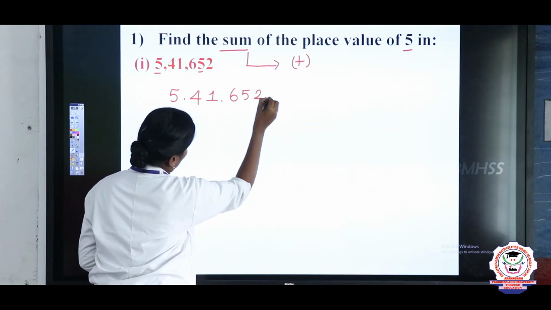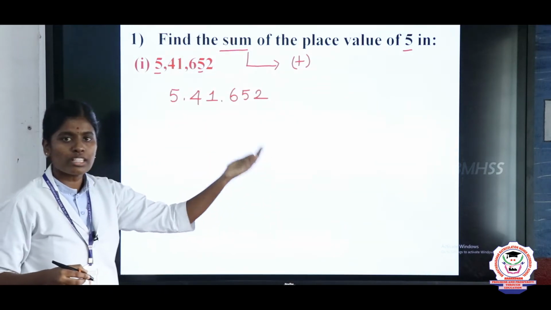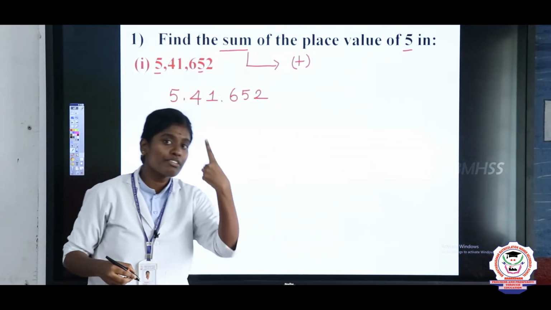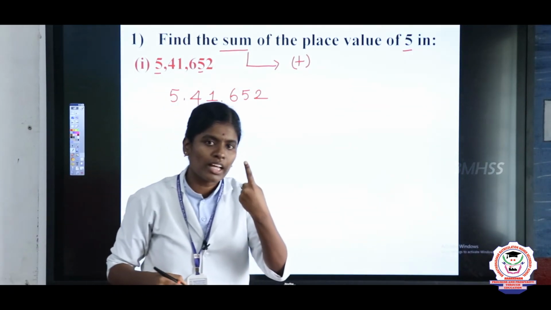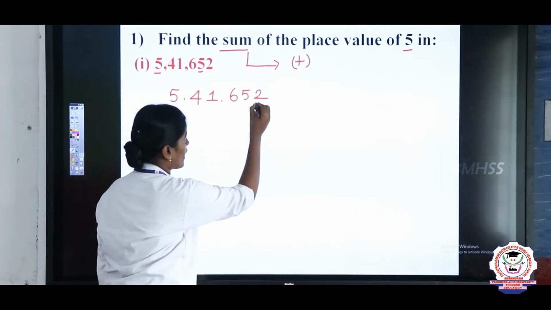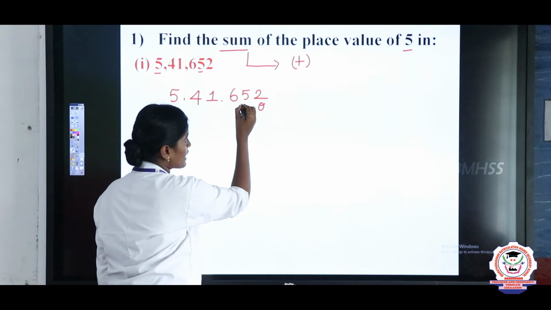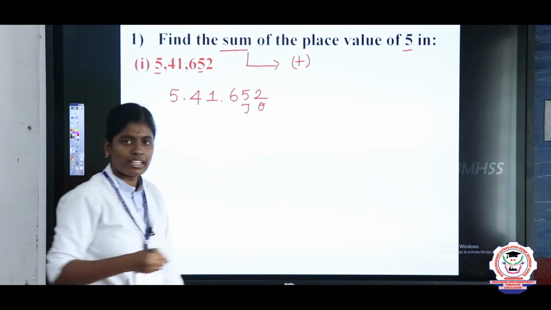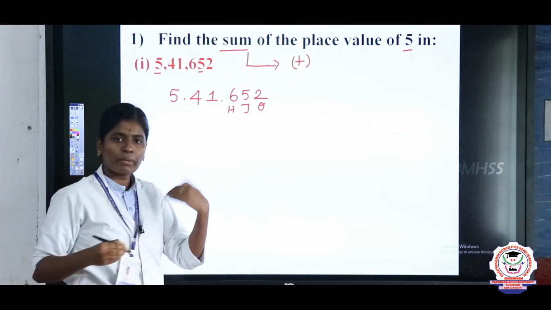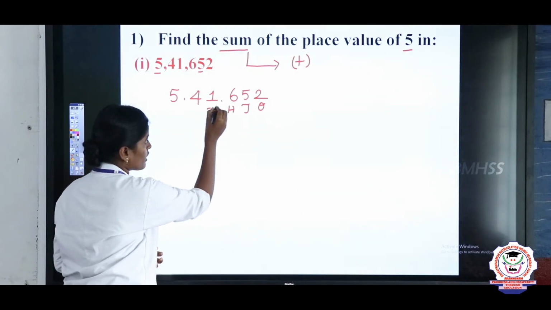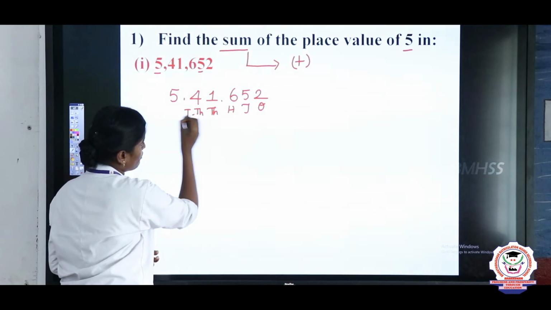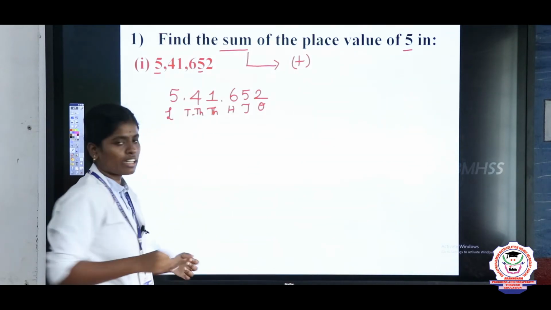5,41,652. Now we are going to write the place values. So what is the first place value, Ramya? Yes, very good. The first place value is ones. Then tens, and the third place value is 100. The fourth place value is 1000, then 10,000, and finally lakh.